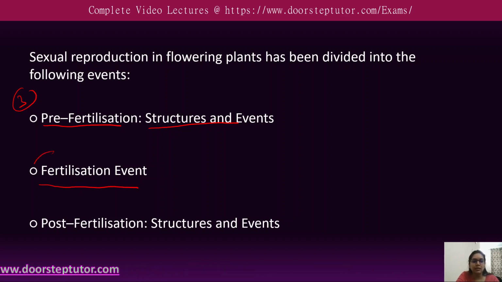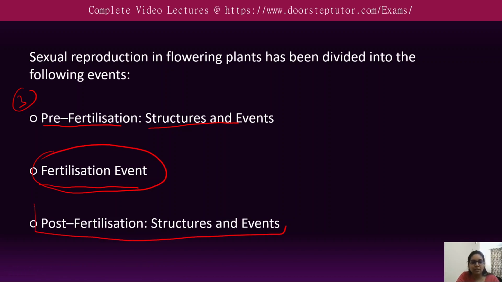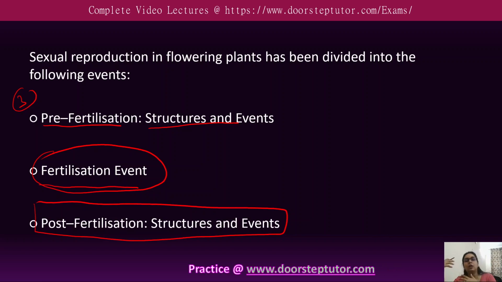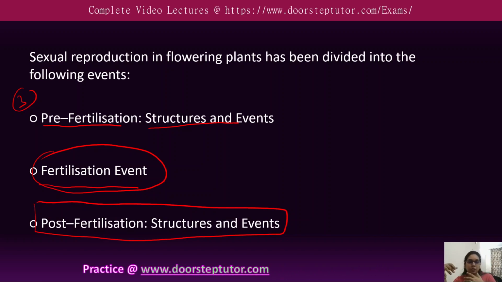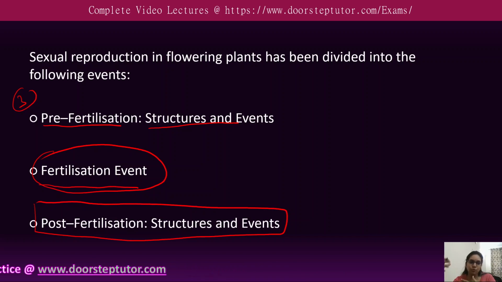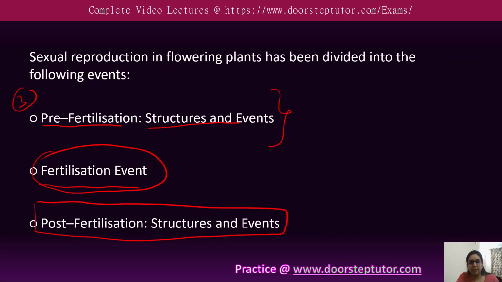Then this will lead into the fertilization event, and then the post-fertilization, when the male part fuses with the female part, they form the seed. How the changes in the structure take place after fertilization will be included in the post-fertilization event, and all the structures included in that particular step. So in this lecture, we will be dealing with the pre-fertilization structures and events.